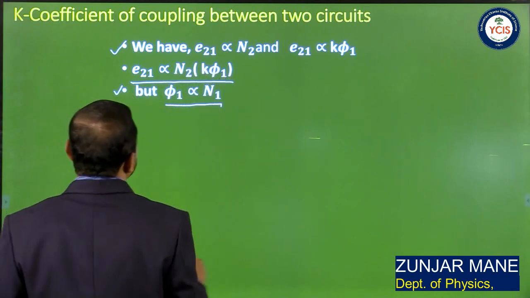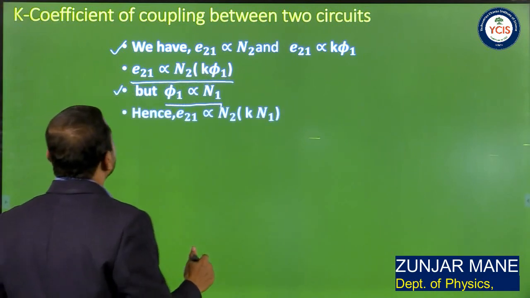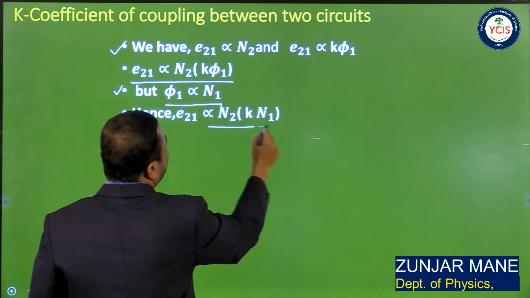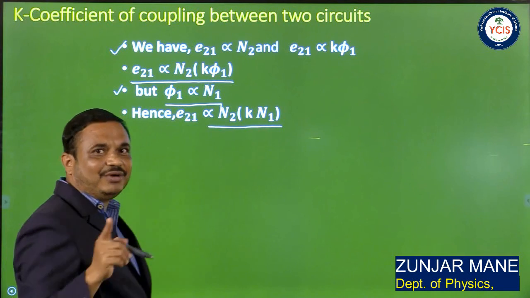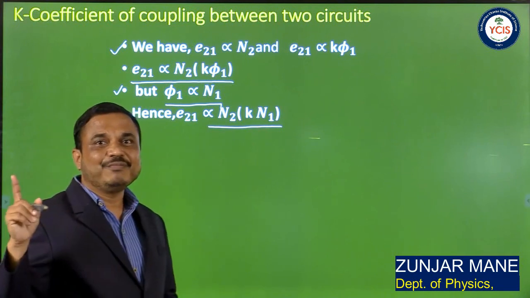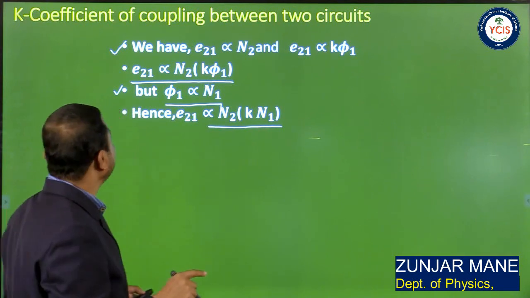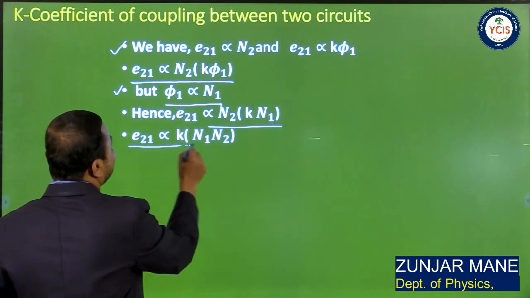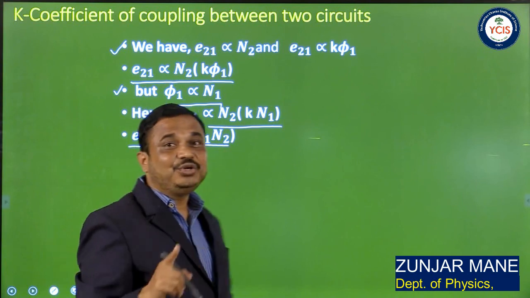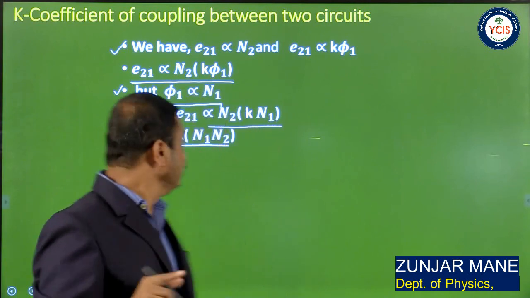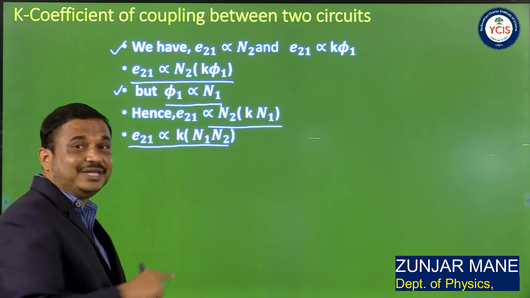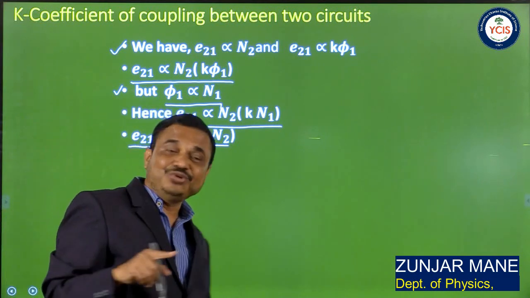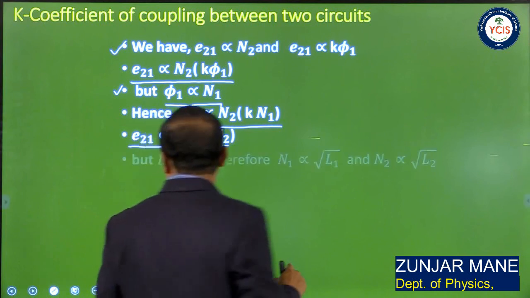Therefore phi 1 is proportional to N1. So E21 is directly proportional to N2 into K N1, where N1 is the number of turns of the primary coil or coil 1. So we have E21 directly proportional to K into N1 N2, where K is the coefficient of coupling between two circuits, N1 the number of turns of coil 1 and N2 the number of turns of coil 2.